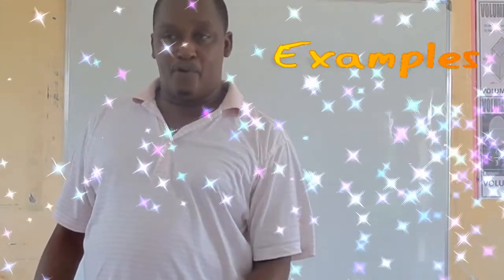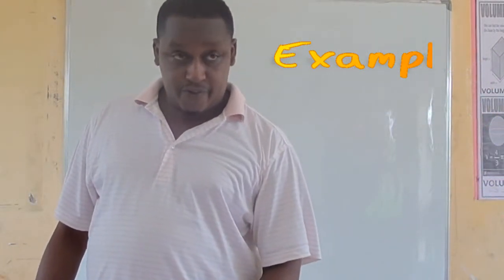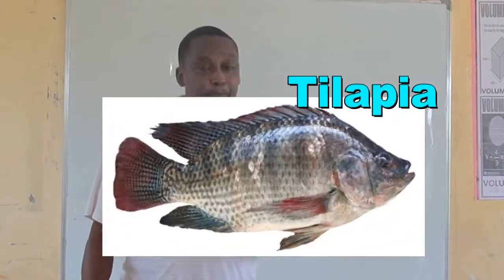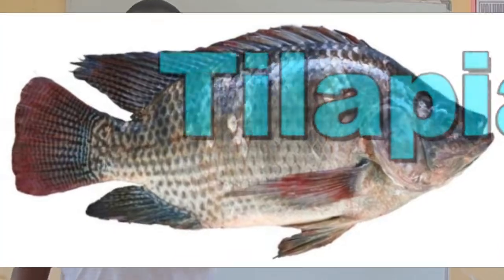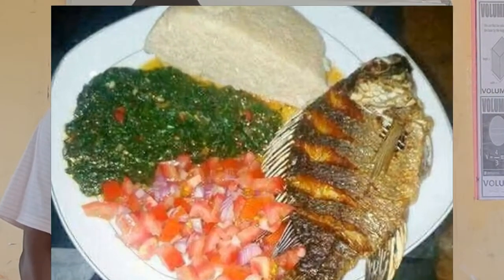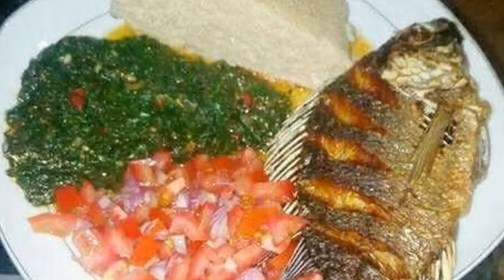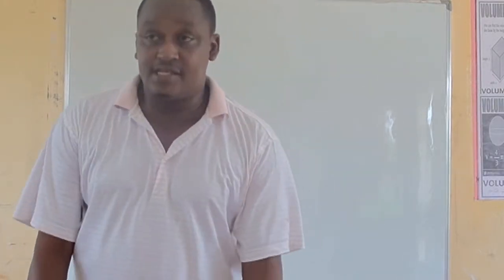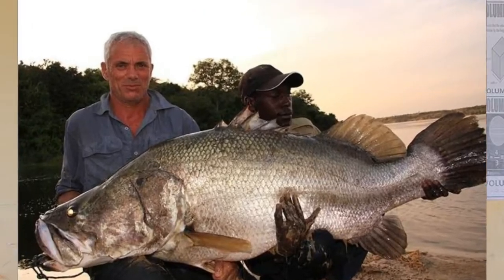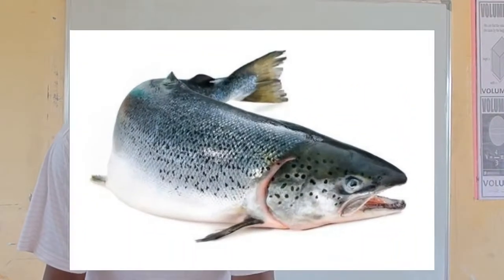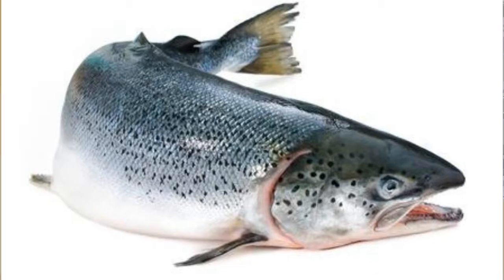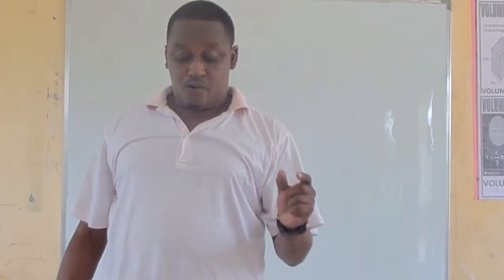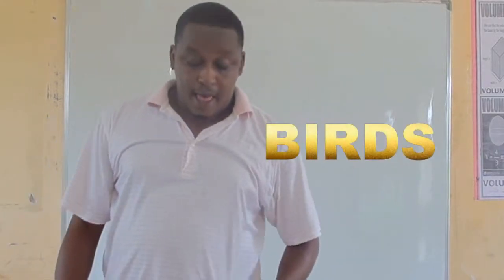To give a few examples of this group, we start with the tilapia. A tilapia is an example of a fish. Very common. Ugali and tilapia, a very delicious meal. We also talked about another example of fish, the Nile perch and also the salmon. Those are fish. Let's go to the second group, which is called birds.